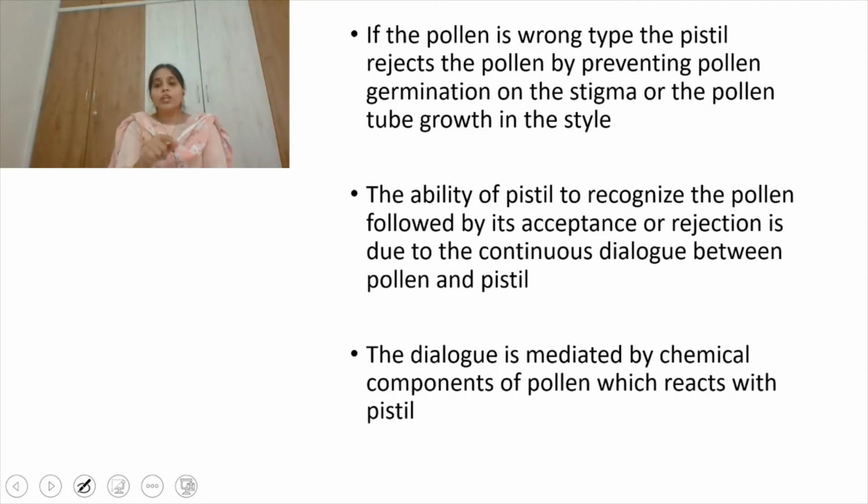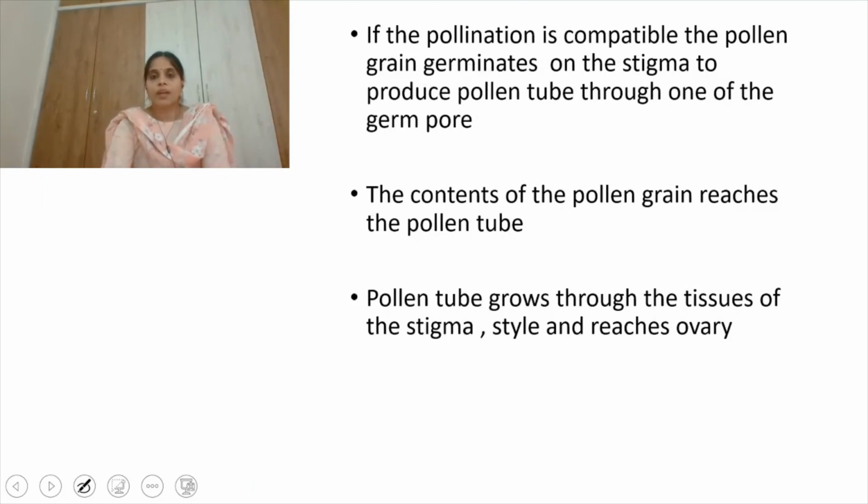So how does this ability of the pistil to recognize whether the pollen grain is compatible or incompatible take place? That is due to the dialogue between the pollen and the pistil, and this dialogue is due to a chemical interaction between the pollen and the pistil, right? So if the pollen grain is compatible, it germinates on the stigma. Germination is nothing but producing the pollen tube through one of the germ pores.